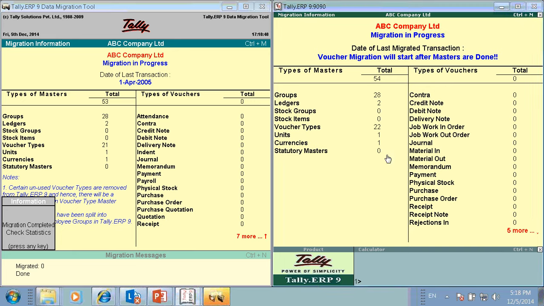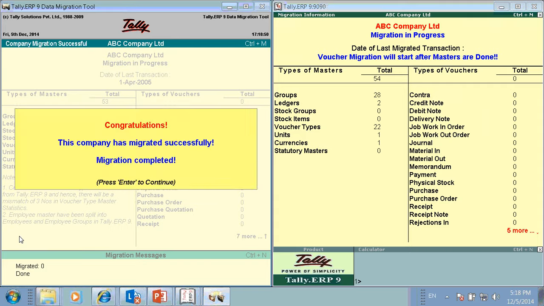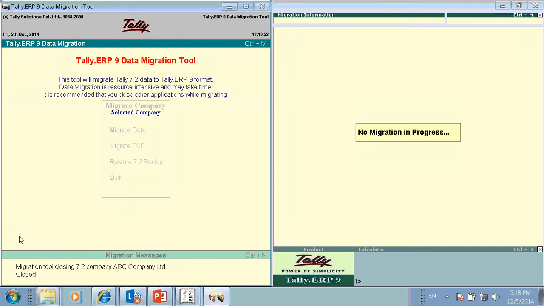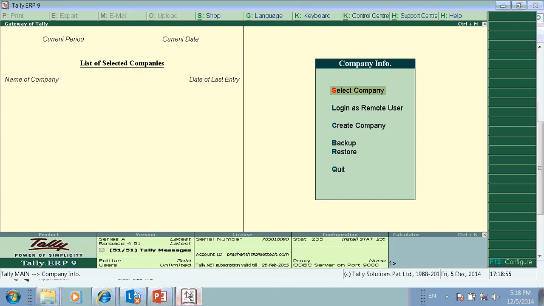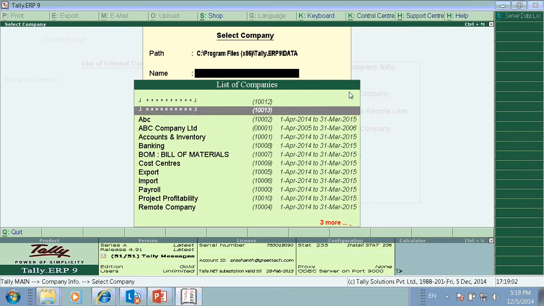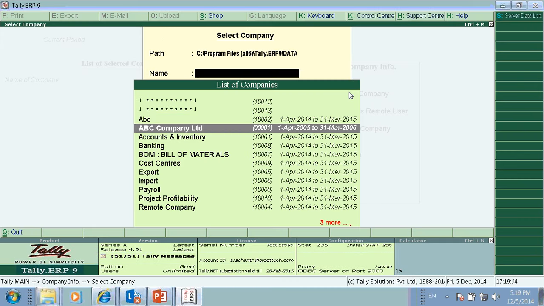Once after migrating the data, you can quit. When you load Tally, you will get the company. Without migrating 7.2 data, you can't load the company in Tally. You can see company ABC Limited has come, which we migrated from Tally 7.2.